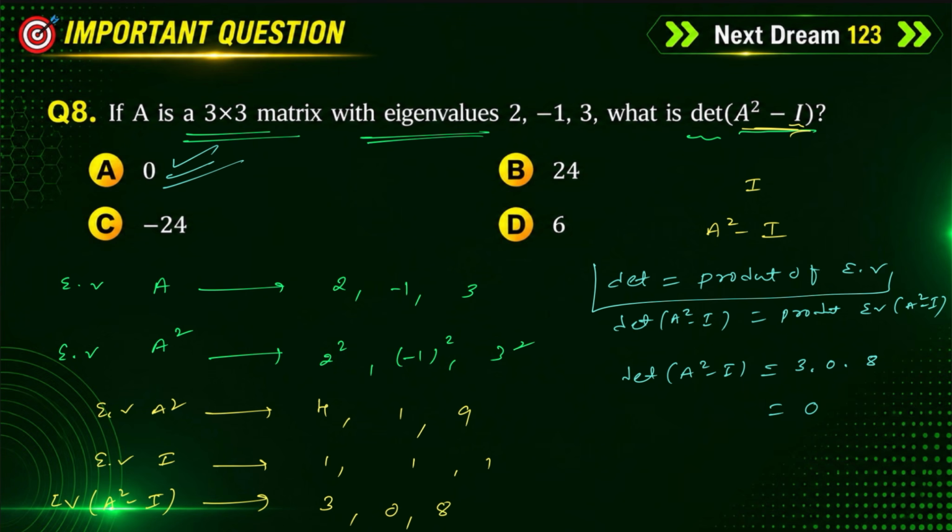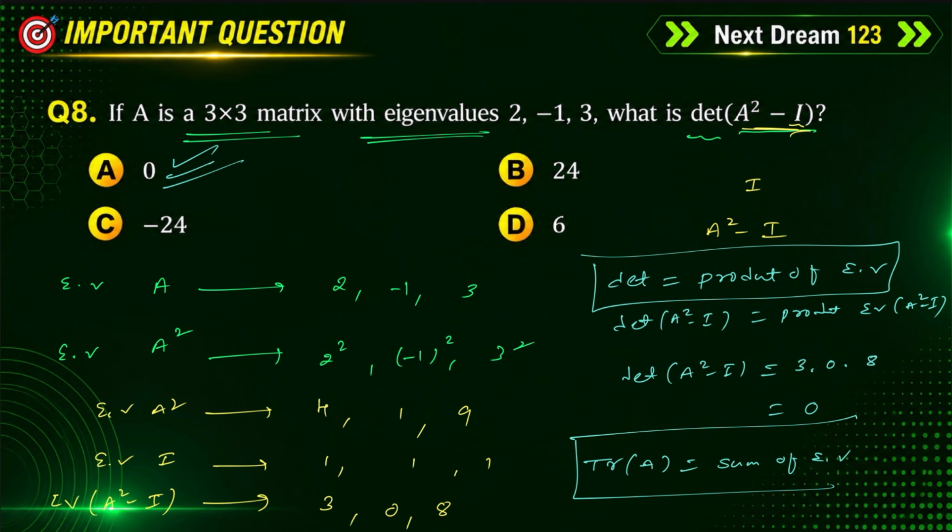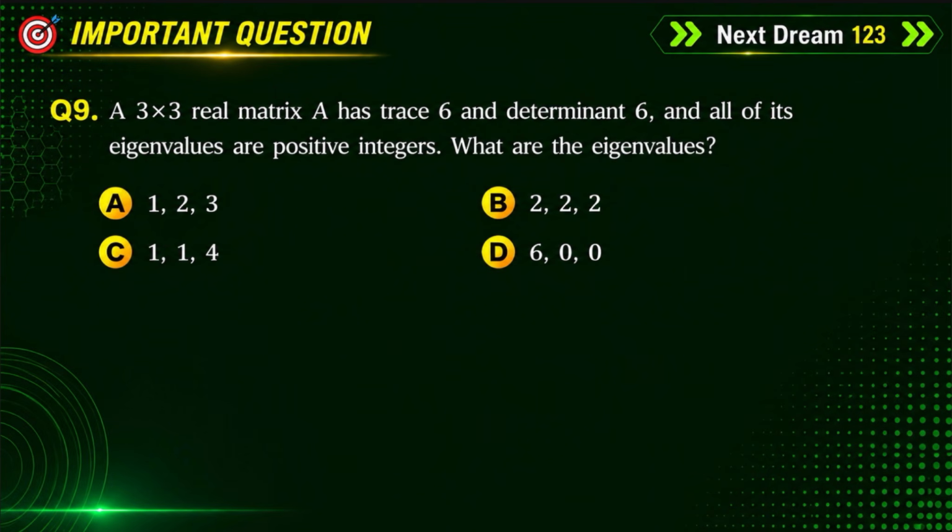This is a very important property. We have one more property also: trace of the matrix is equal to the sum of eigenvalues. This is also one of the important properties you should remember. Important results in eigenvalues. Okay, let's discuss the ninth question.